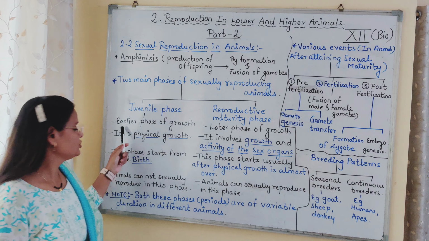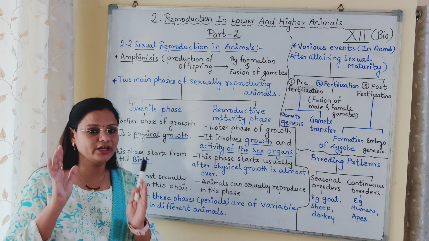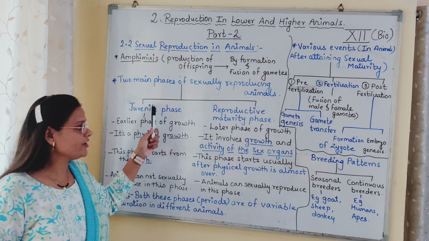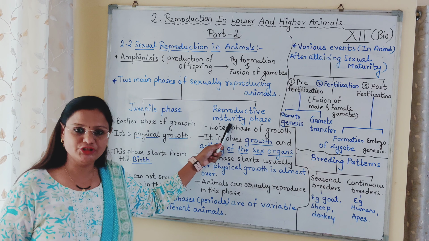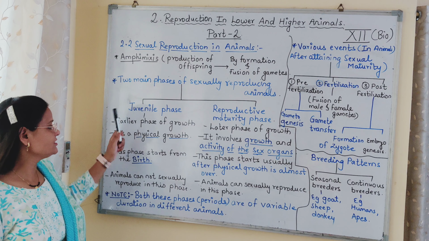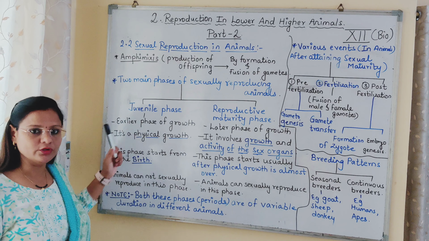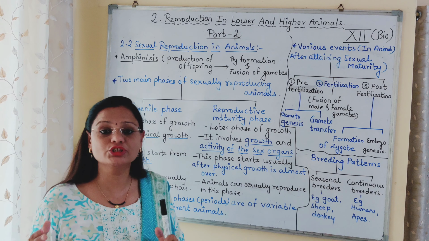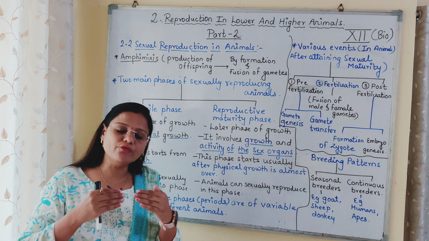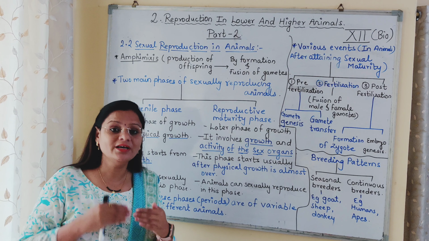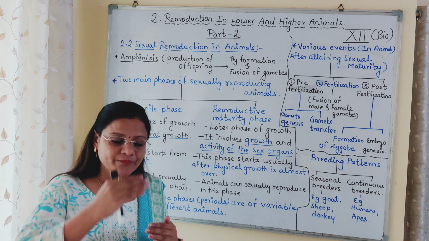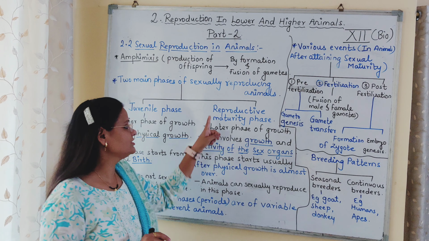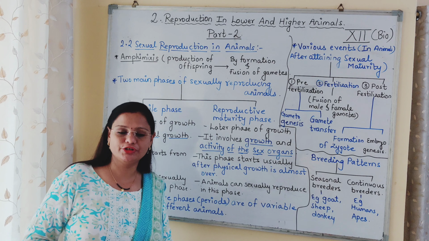Now I have written the difference so that you can understand the difference between the juvenile phase and the reproductive maturity phase. The juvenile phase is the earlier phase of the growth. Meaning, whenever an animal grows, the starting phase of it is called the juvenile phase. And once that growth is complete, which growth? That is the physical growth. Once the physical growth is over, the next growth comes under the reproductive maturity phase.